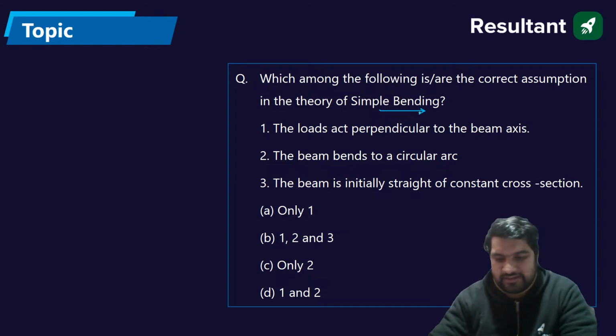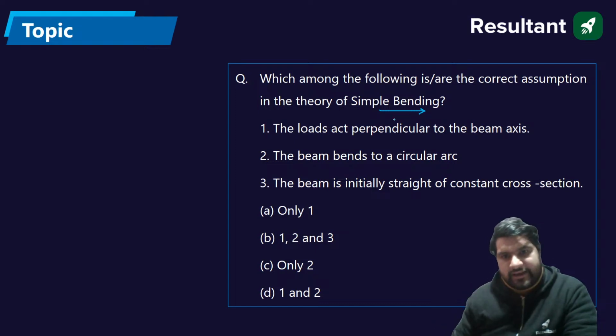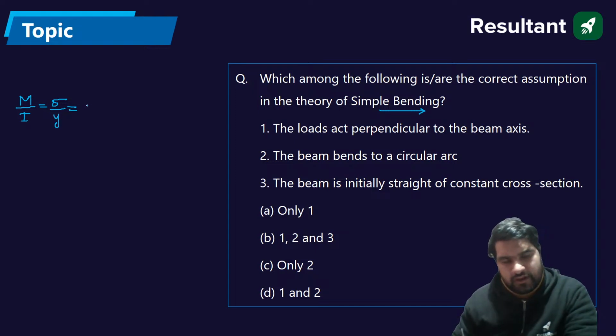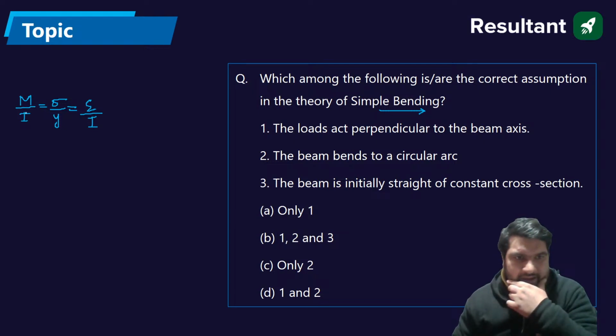Arvind is saying B is the answer. Anyone else in the chat section? So, in case of simple bending, we know that the moment applied on the beam M divided by the moment of inertia I is equal to sigma, the bending stress, divided by y, the extreme fiber distance, and that is equal to E by R, where E is the modulus of elasticity.